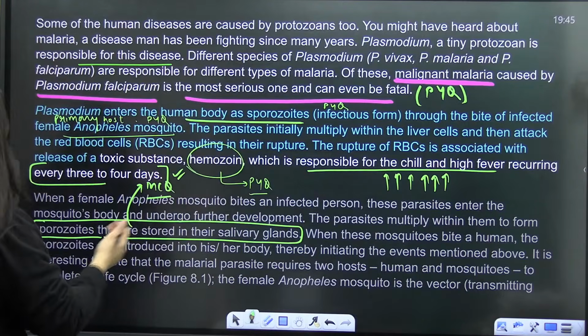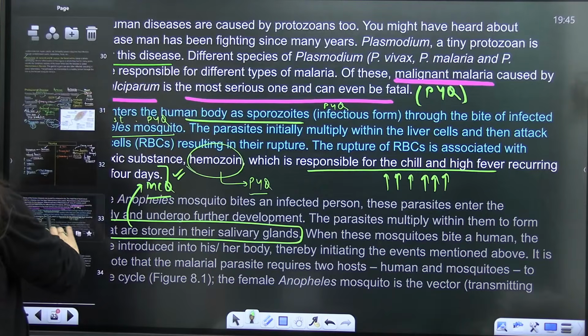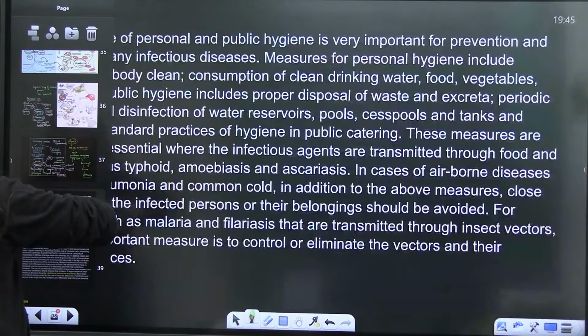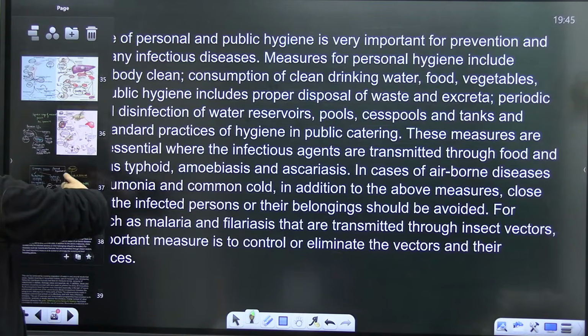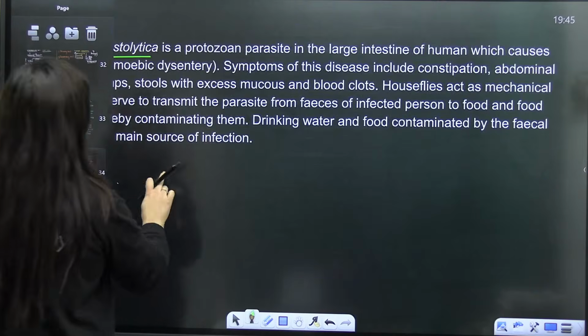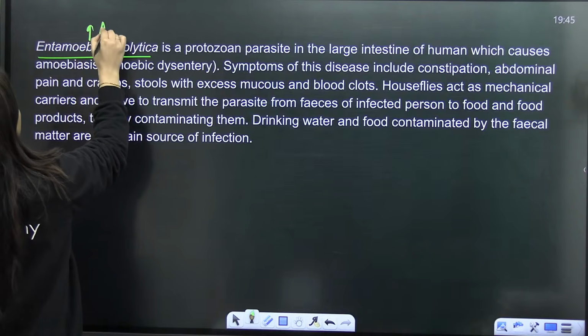Okay, so when these mosquitoes bite the human, that's it, two hosts are there. So this is from the NCERT portion. Understood? So the diagram part is also done, and this part is also done and dusted. So then is the Entamoeba histolytica. Okay, Entamoeba histolytica, that causes what?